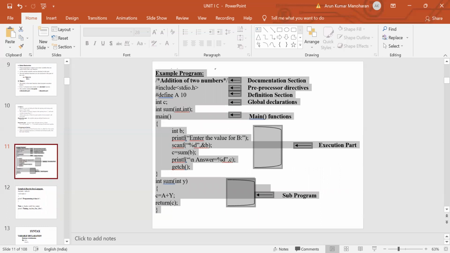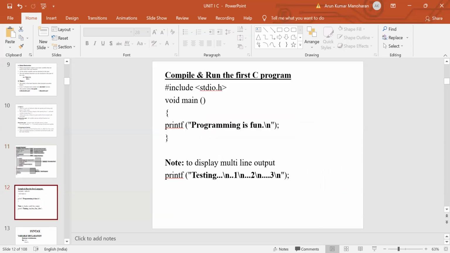By seeing this example, you can get a clear idea about the structure of C program and what the different sections in the structure are. And then next we have discussed another simple example. The output for this program is programming is fun.